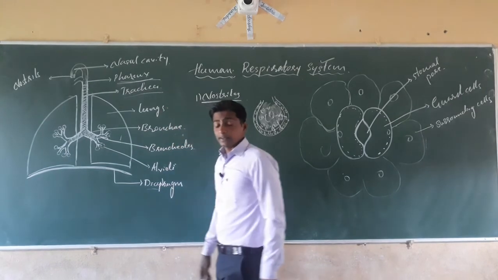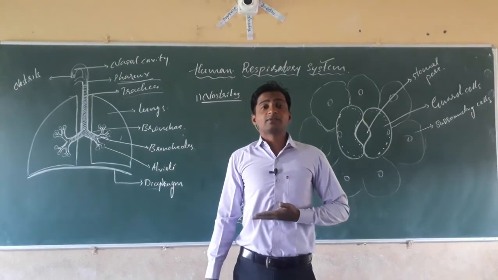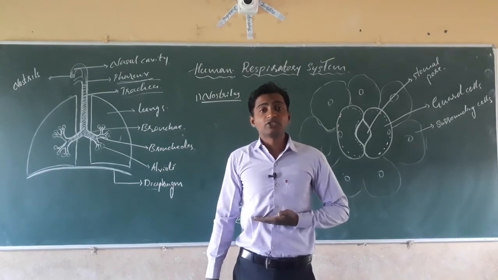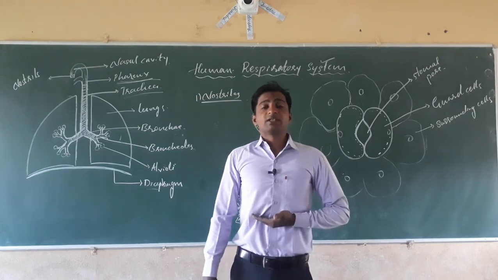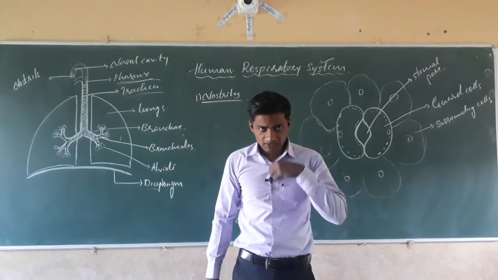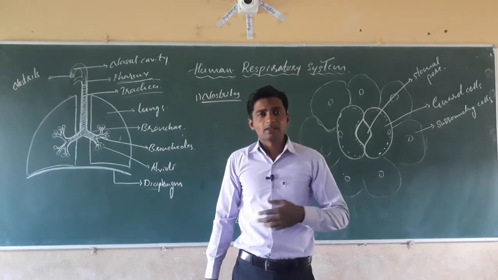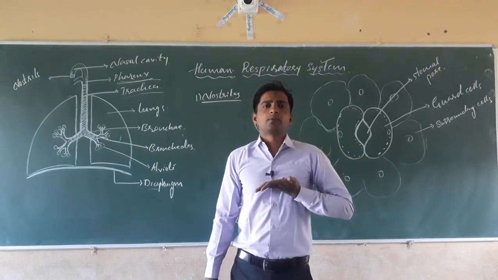This diaphragm, when we take air into the body, becomes flat and moves downward. When we take air, the diaphragm moves downward. When we release the air, it moves upward.